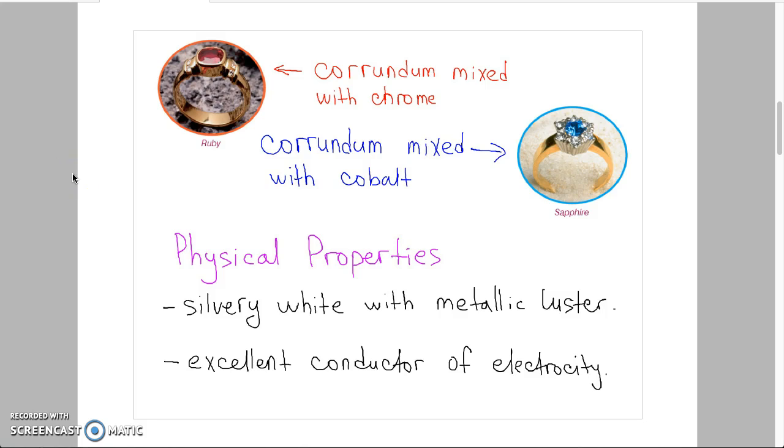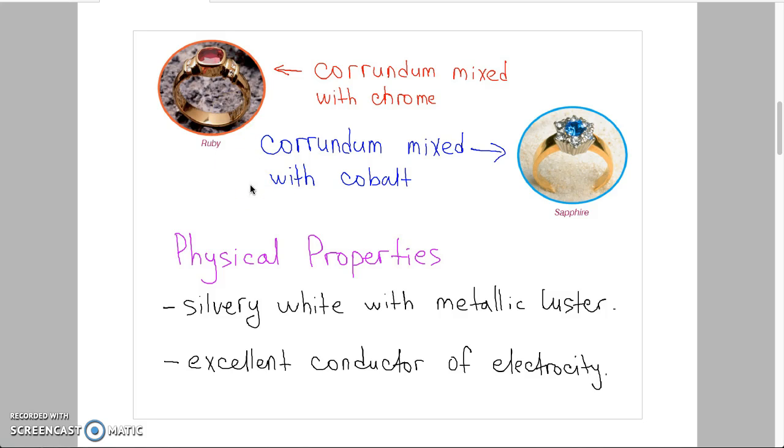Corundum is aluminum oxide. It's a highly stable, hard compound. Some corundum may naturally mix with chrome and acquire red crystalline structures. These crystals are the precious stones we know as rubies. Here in the picture you can see ruby, the mixture of chrome with corundum.